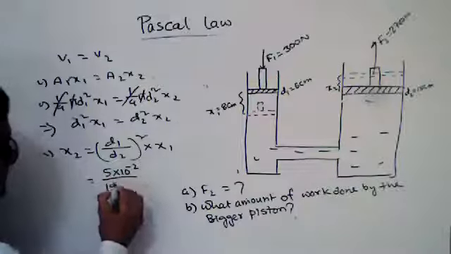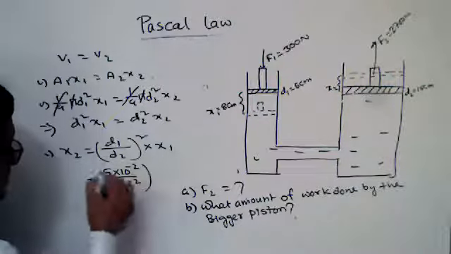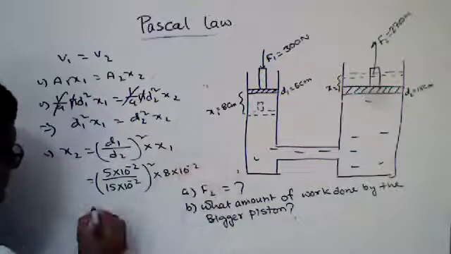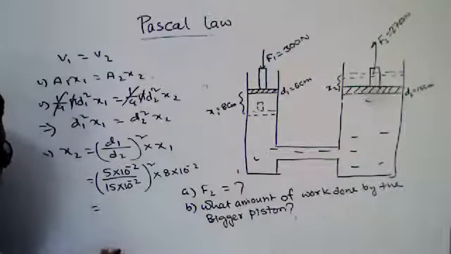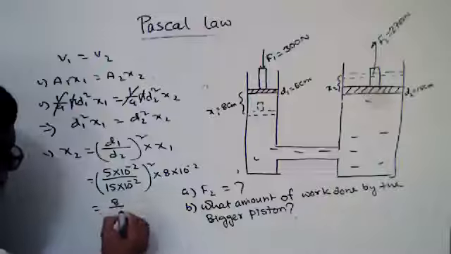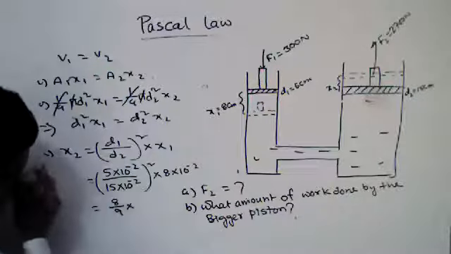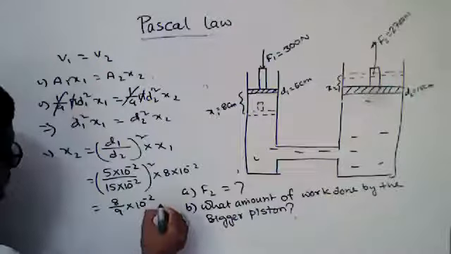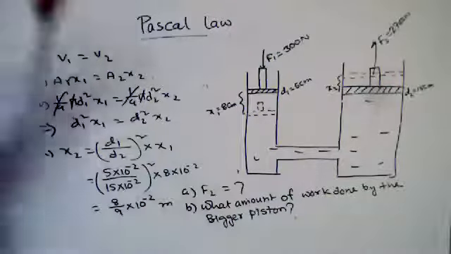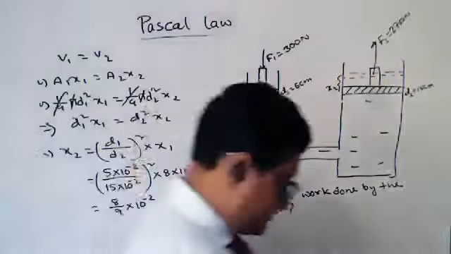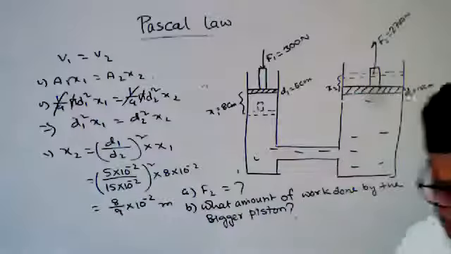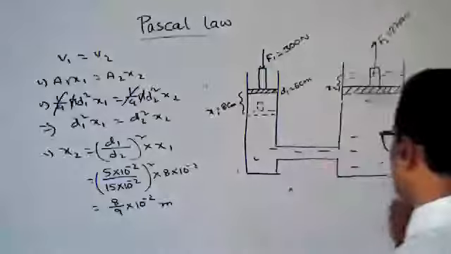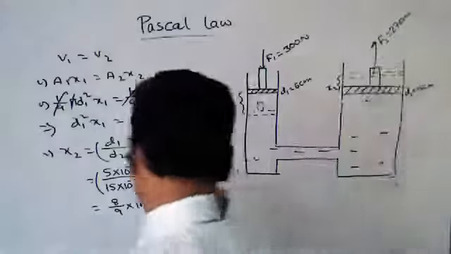D2 equals 15 into 10 inverse 2, Tar whole square into X1, money 8 into 10 inverse 2. So it will be 9 by 8 into 10 to the power minus 2 meter. This is the displacement of the bigger piston. 9 by 8.88 into 10 to the power minus 0.3. Okay. This is the displacement of the bigger piston.